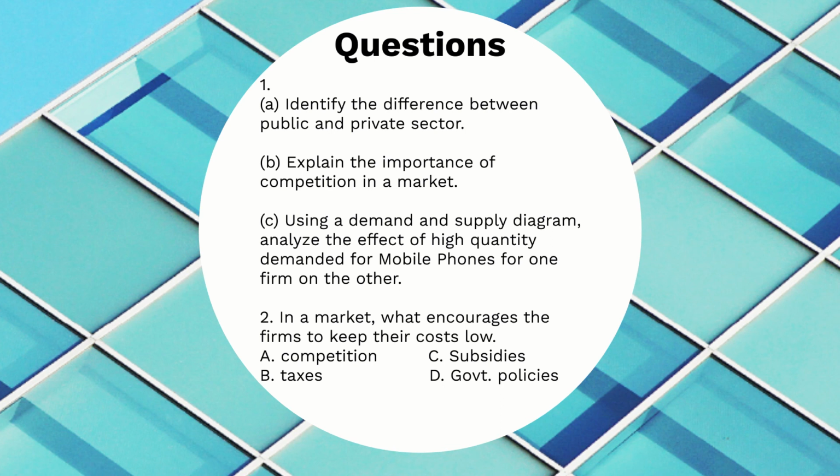Okay, and the supply will remain constant. We need to show the change in price. We need to label P and P1 over there. Okay, so that will be one mark, and then we need to explain that if there is a high quantity demanded in firm A, for example, then in firm B the quantity demanded will fall. This will hence lead to a fall in prices for the product according to the price mechanism.